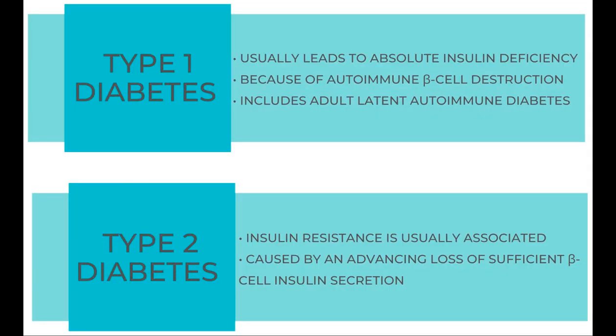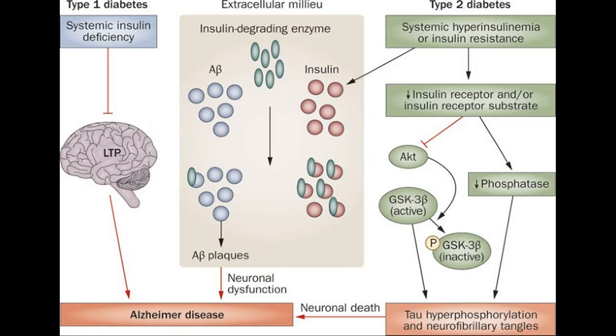Primary deficit: insulin production versus insulin resistance. In differentiating between type 1 and type 2 diabetes, the primary deficit plays a pivotal role. Type 1 diabetes is characterized by an autoimmune response, where the body's immune system mistakenly targets and destroys pancreatic beta cells, leading to an absolute deficiency in insulin production. Consequently, patients require lifelong insulin therapy.